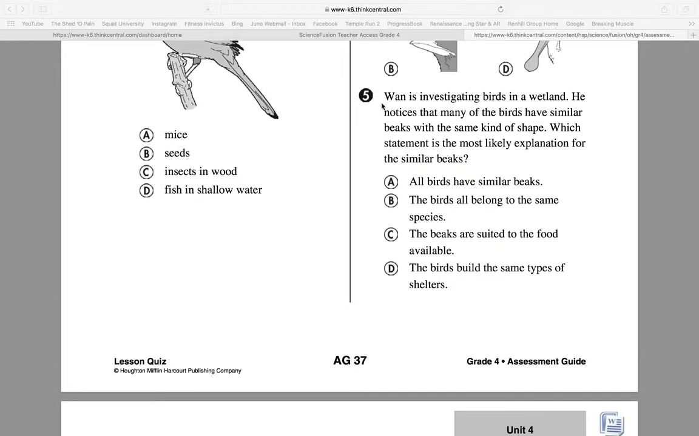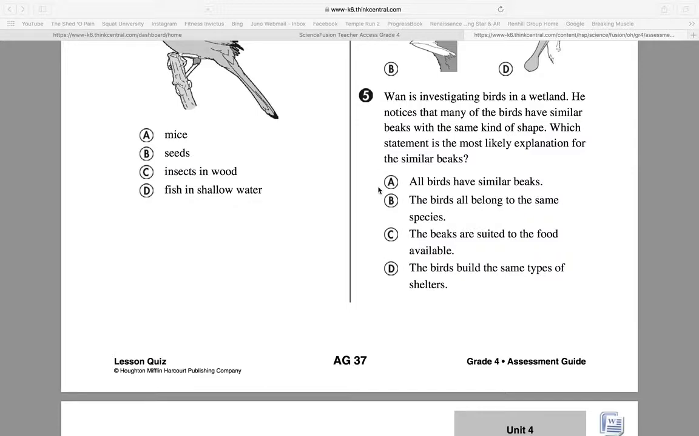Number 5. Juan is investigating birds in a wetland. He notices that many of the birds have similar beaks with the same kind of shape. Which statement is the most likely explanation for the similar beaks?